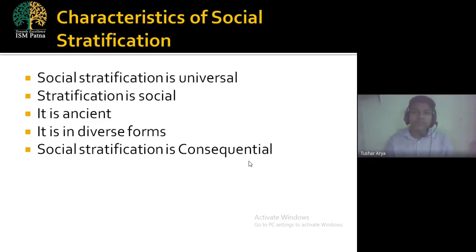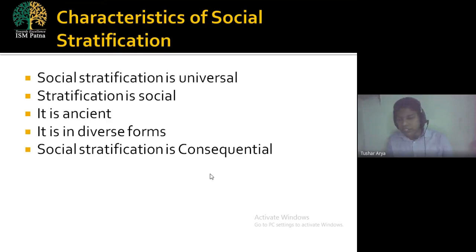Now we will move towards the characteristics of social stratification. What are the characteristics of social stratification? The first characteristic of social stratification is that it is universal. You or I can't say that social stratification only exists in India. It is universal in nature. It exists all over the universe.